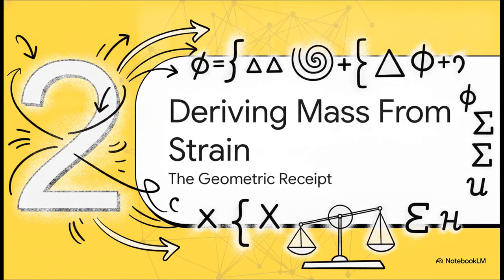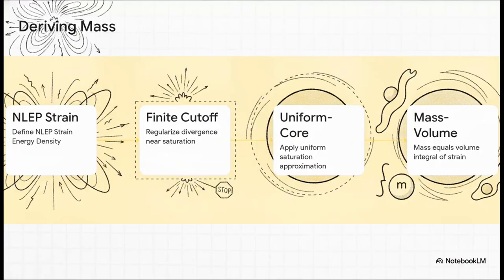Moving right along to Section 2, deriving mass from strain. So, how do we actually run the math on this? Let me walk you through the exact steps for deriving mass from volume integrals of strain. We start by defining the Non-Linear Elasticity Principle, or NLEP, strain energy density. Now, as the deformation of the medium approaches its causal saturation limit, the energy formally diverges toward infinity. But because our axioms completely forbid physical singularities, we're forced to apply a physical regularization, a finite cutoff parameter.